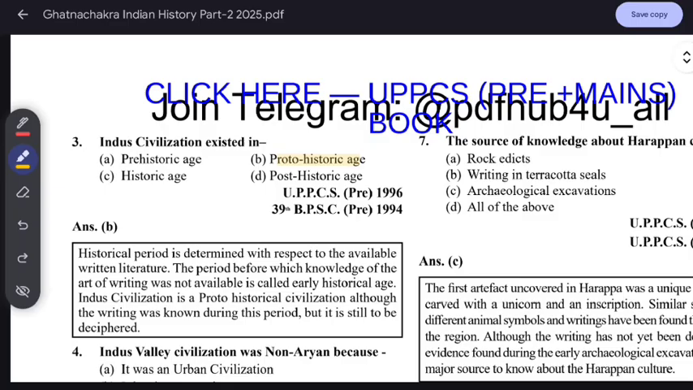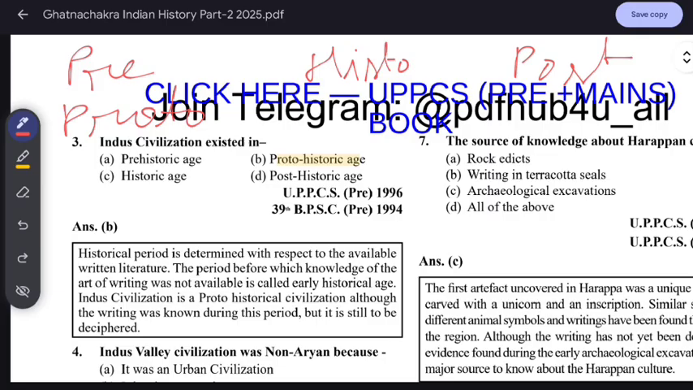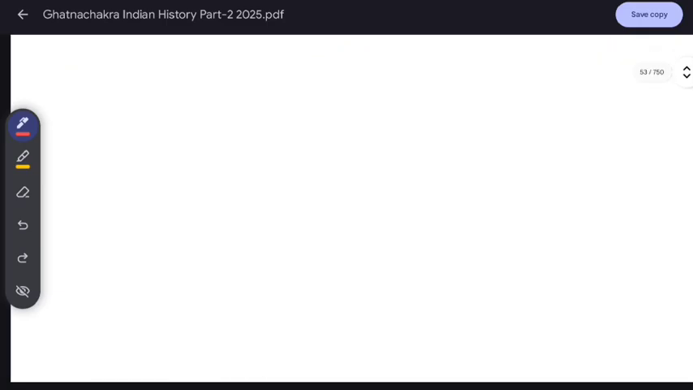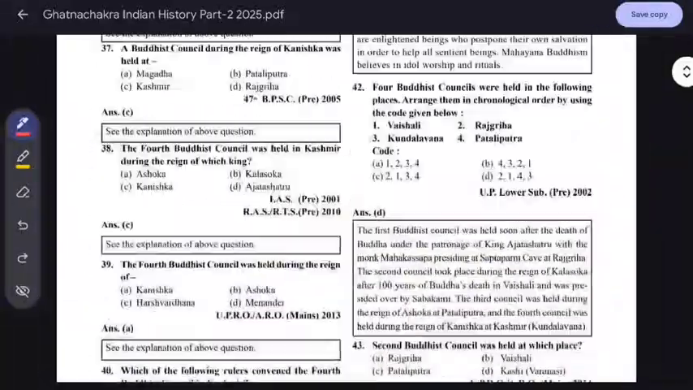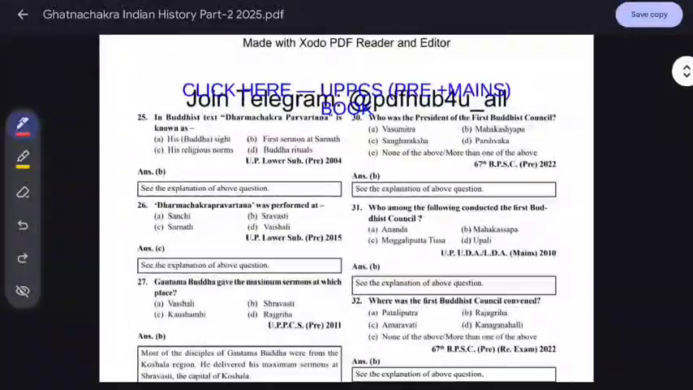Remember this. There is a difference. I will tell you one thing: there is prehistory, proto-history, history, and post-history. There is a difference among all these things. I'm telling you.